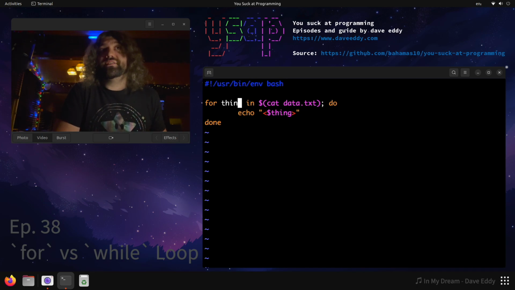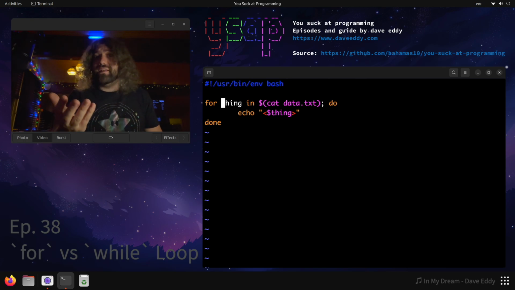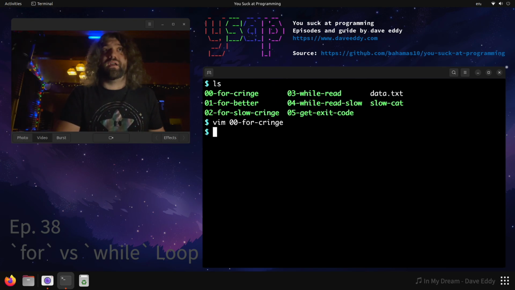You want to read a file. Let's say we have data.txt. So I see you guys do stuff like this: for thing in $(cat data.txt), and then you echo thing. All right, fine. Maybe that looks good.